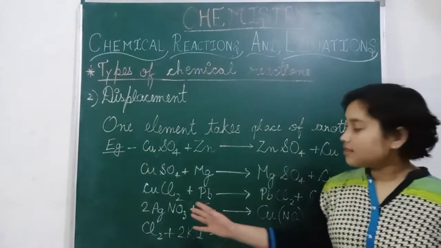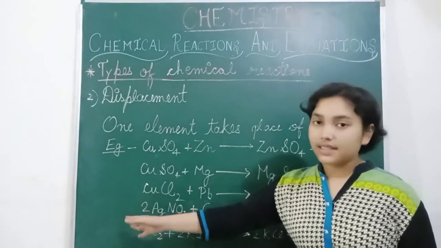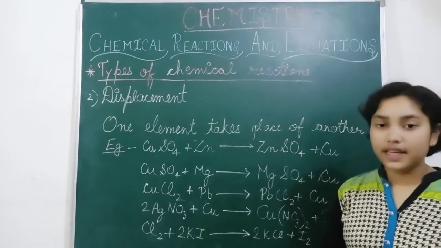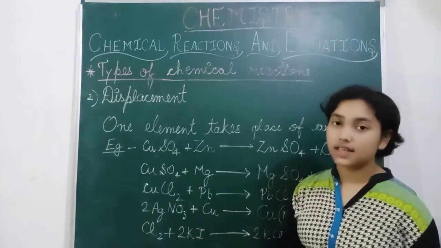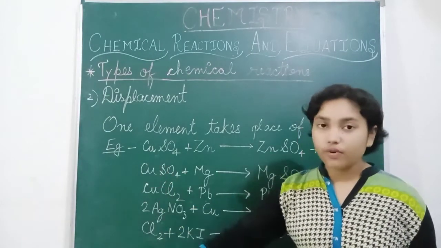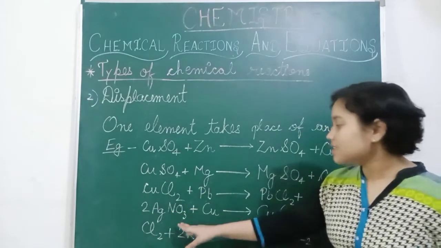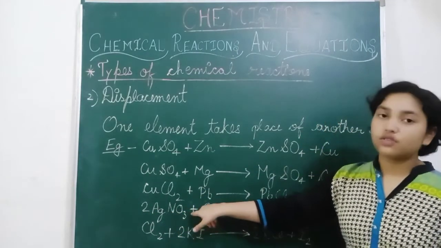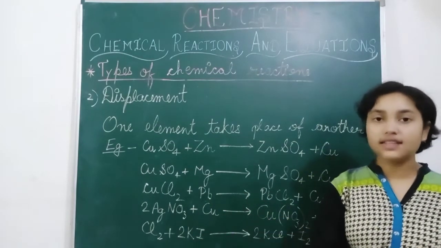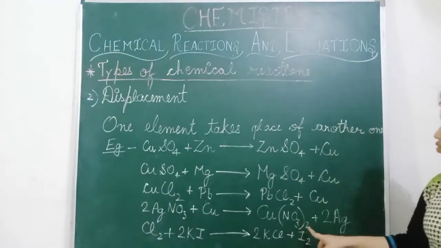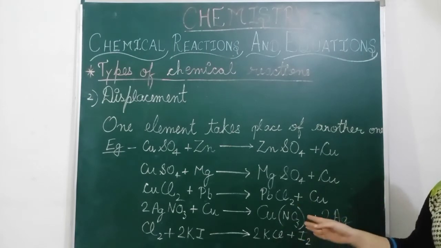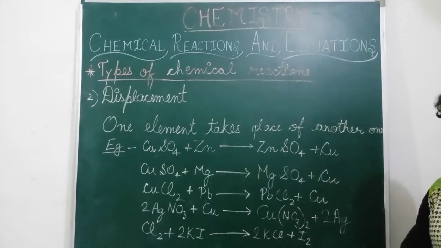what happened? This 2 you can also write in the subscript, so that you can clearly understand what is happening in this type of balancing. So this silver is removed from here. Now 2 is everywhere, that is why 2 is here also and 2 is here also. If we have the same values, we can take out something as common, so here also we can take 2 as common, and that is why we write the whole bracket and 2 in the subscript.